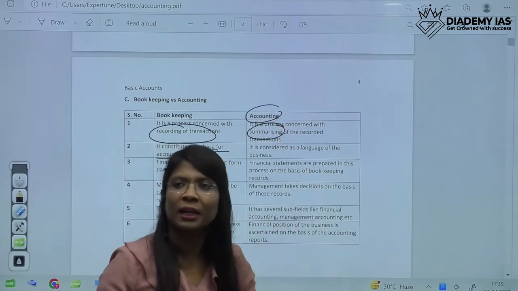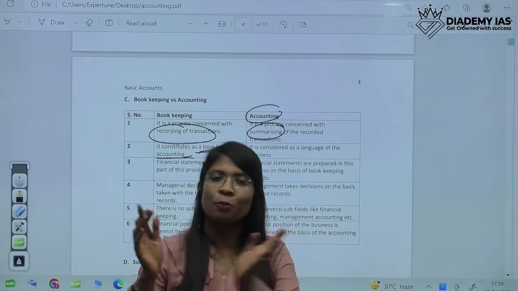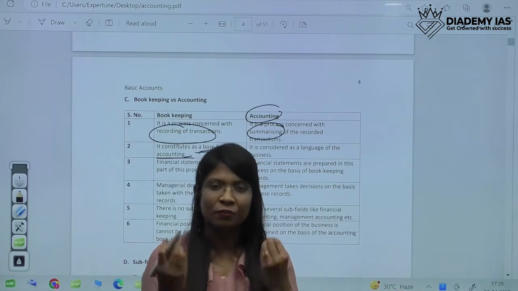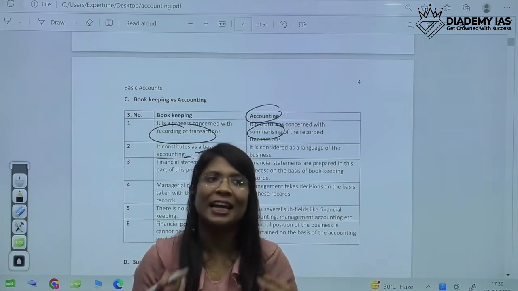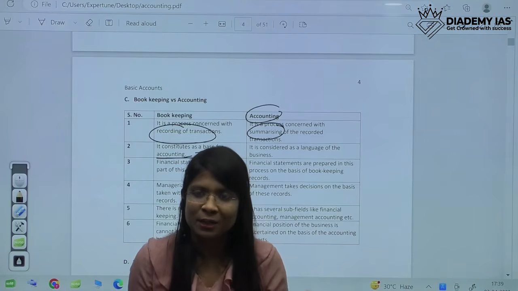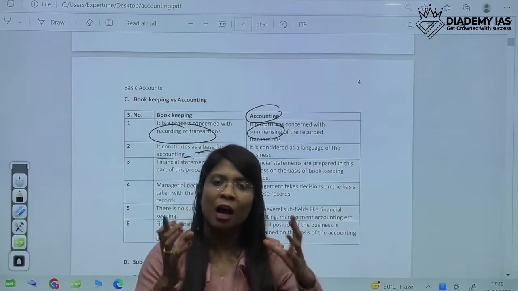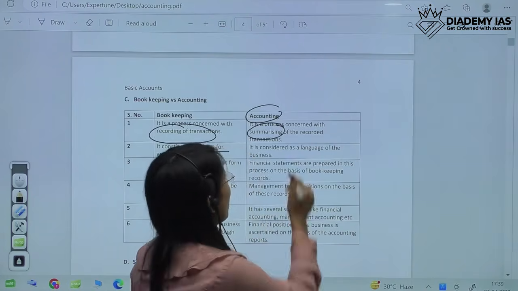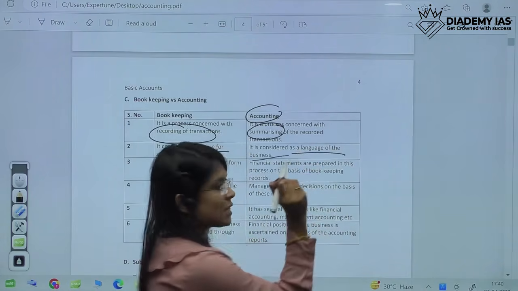As there is a language for everything, for business also there is a language, which is known as accounting. Because on the basis of accounting, any business enterprise or owner would be able to explain their present position and how much they're earning. So accounting is the language of business.